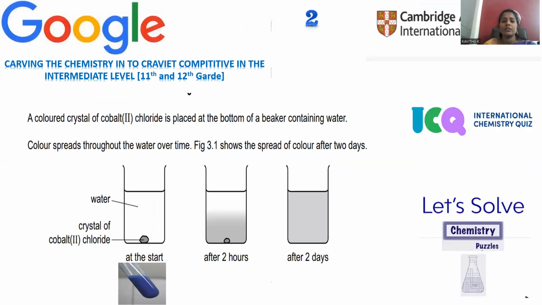Move on to question number 2. A colored crystal of cobalt(II) chloride is placed at the bottom of a beaker containing water. Color spreads throughout the water over time. Figure 3.1 shows the spread of color after 2 days.